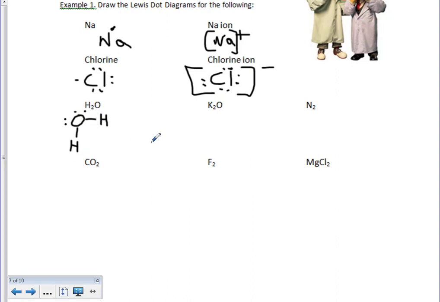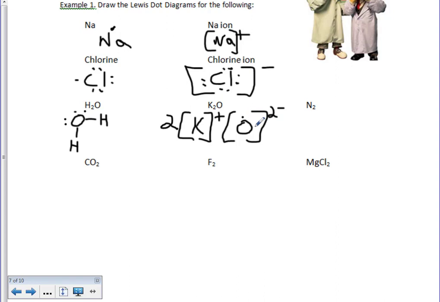Looking at the next one, we have K2O. We know this is an ionic compound. We know that K has a positive charge. We know that K is giving away an electron, and we have 2 of those, so we're giving away 2 electrons here. So we're going to have 2 Ks with a positive charge, and we're going to have oxygen, and that oxygen is going to pick up those 2 electrons, causing it to become a negative 2 charge.